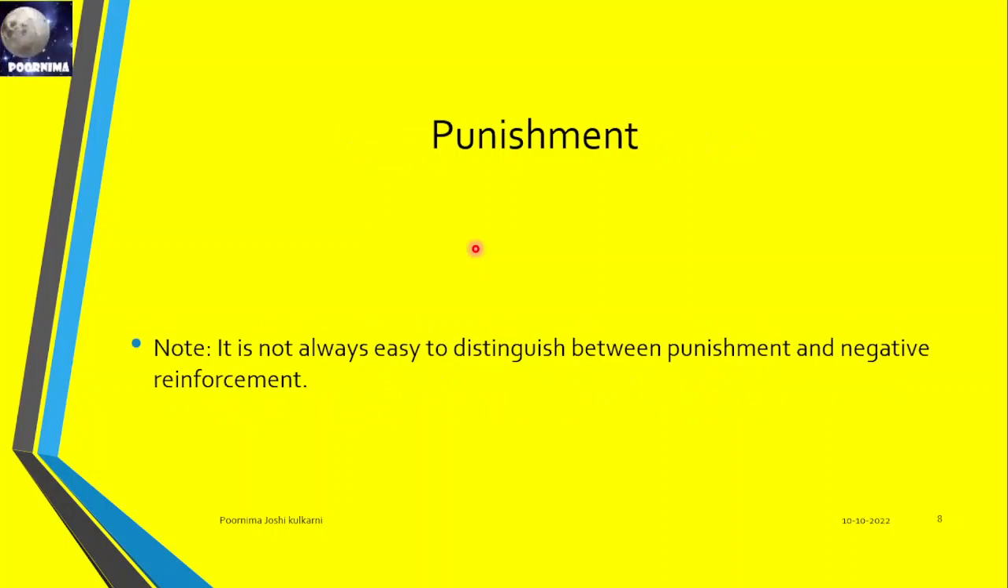Next, it is not always easy to distinguish between punishment and negative reinforcement. Negative reinforcement is a little bit softer. Punishment is harder. Like in earlier days, teachers used to beat students if they didn't tell tables correctly. This punishment method was there before. Now the teaching methods have improved, and there is no punishment method in schools, especially when the children are small, or even up to 10th standard. Punishment methods are not entertained everywhere.